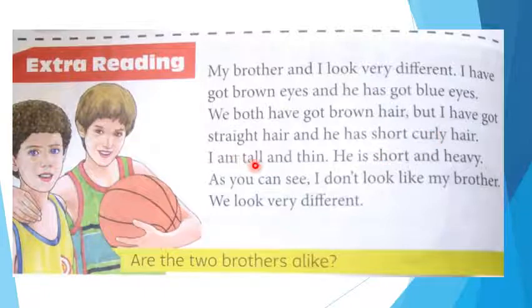I am tall and thin. He is short and heavy. As you can see, I don't look like my brother. We look very different. Look at this picture.